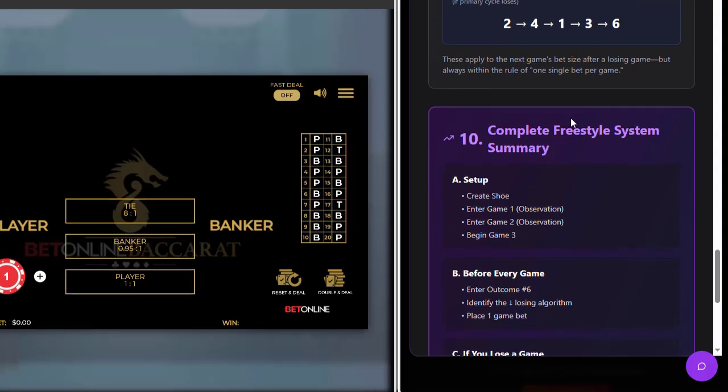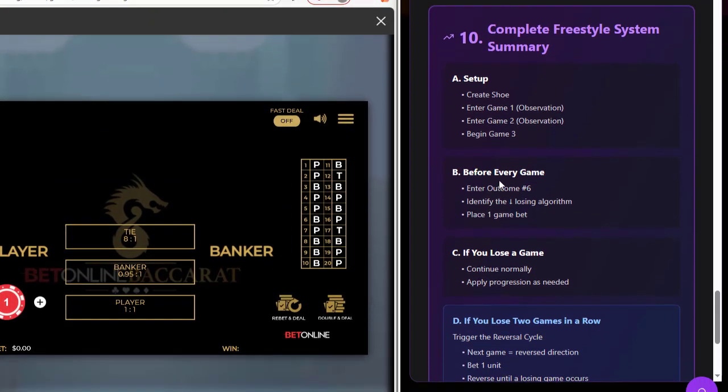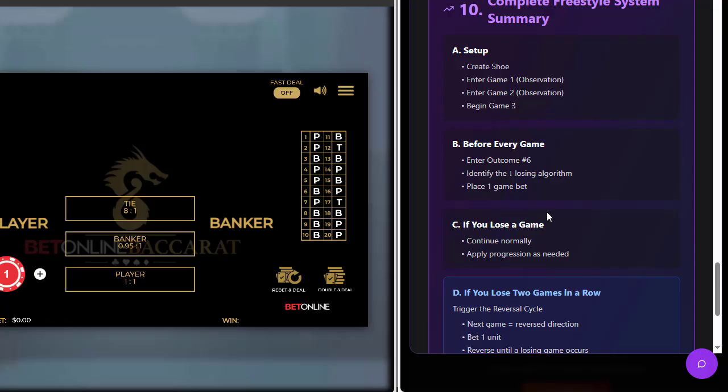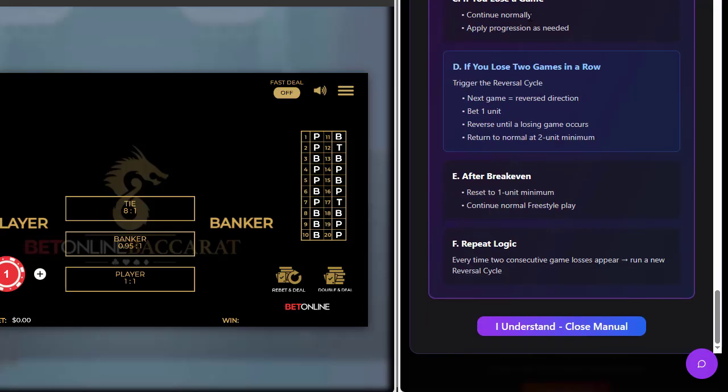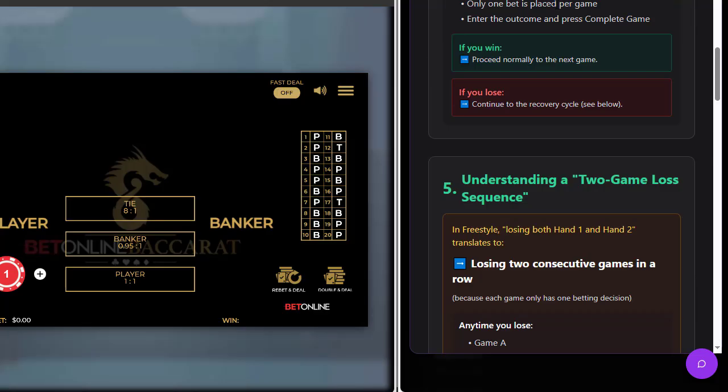All right, so what does he say here? Complete freestyle summary. Create shoe before every shoe. If you lose a game, continue normal. Apply progression as needed. If you lose 2 games in a row, trigger. Return to normal at 2 unit minimum. After break even, reset back to 1. Continue normal freestyle play. That's pretty much the basis of it.